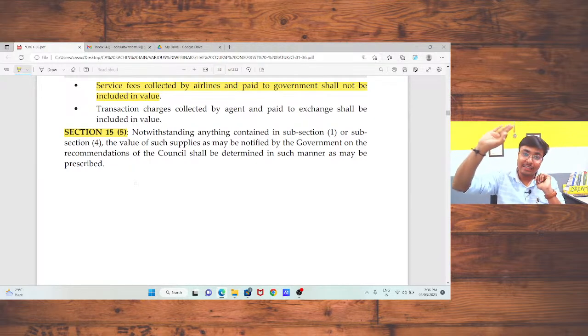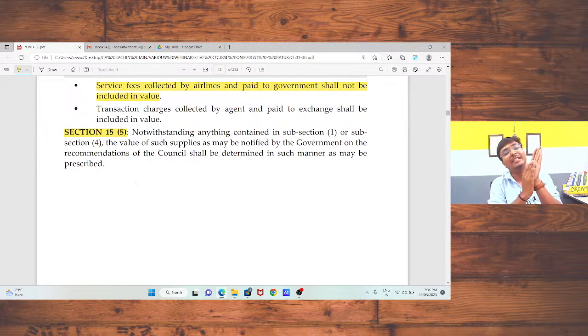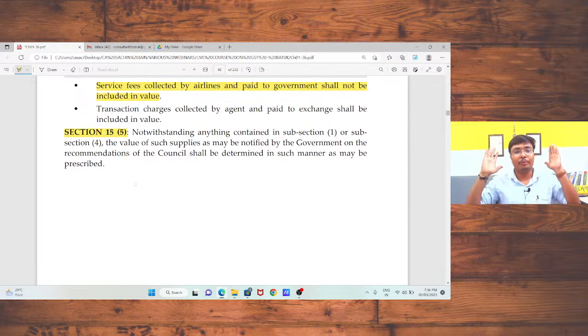Okay, sir. So we had discussed section 15 subsections 1, 2, 3, 4 and valuation rules 27, 28, 29, 30, 31, 31A, 32, in which we had discussed certain special situations: foreign currency exchange, second-hand goods, booking of a lottery or life insurance policy, and the concept of pure agent services. Okay, sir. This is a very important, very crucial part of the law. We need to take care of it.